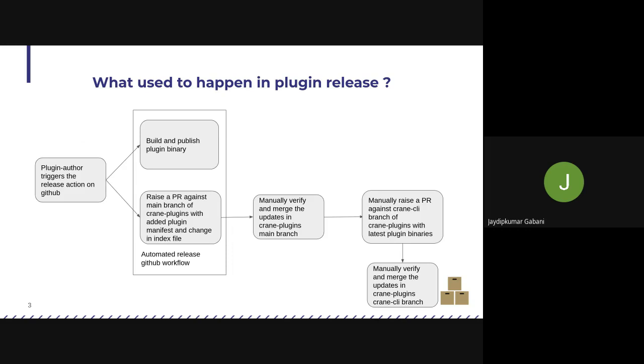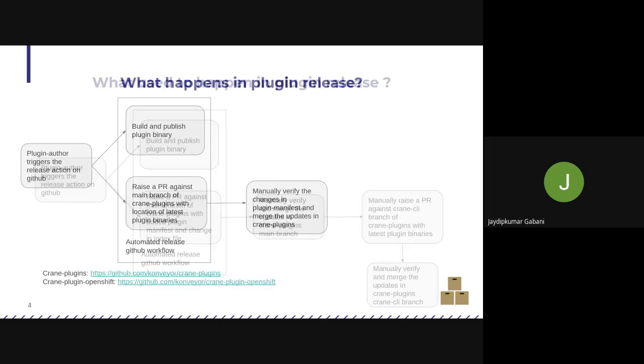Those changes would involve updating the index file, as the new branch would have a new location for the respective plugin manifest files. I know this is really confusing, but we'll learn about the repository structure and how those changes were needed. So this was in the first implementation of plugin release.